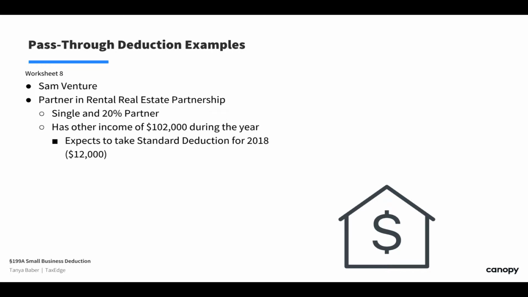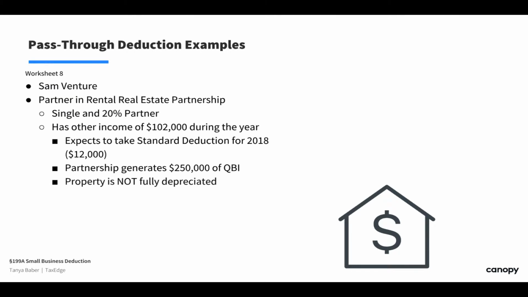And why is all this important? Reality is you've got to do the whole entire tax return all the way down to taxable income before we start worrying about the deduction. So we can start right there and say, okay, income of $102,000, taking away $12,000 standard deduction, we're looking at about $90,000 potentially. But then we've got to worry about a portion of the partnership interest. So our $250,000, we get 20% of that. And the partnership property is not fully depreciated, and it was purchased for $1 million. It has some wages. So all these are going to be throttled down to 20% is how much he gets of all these business income amounts. And that's going to show up on the K1.